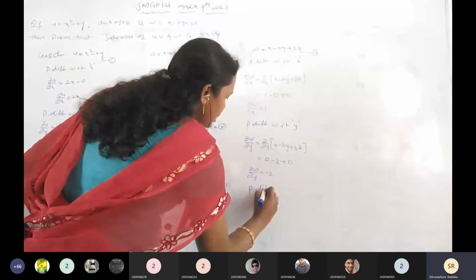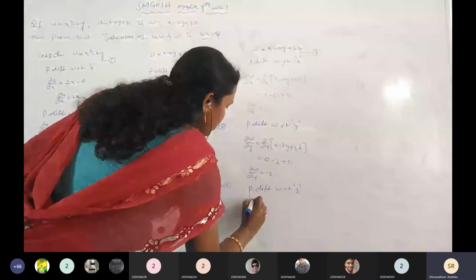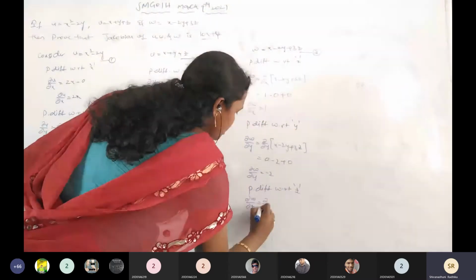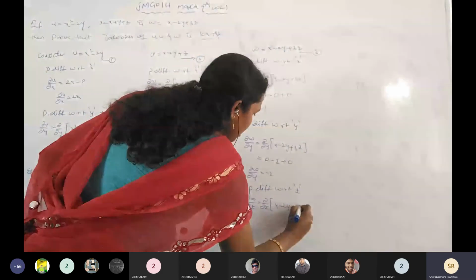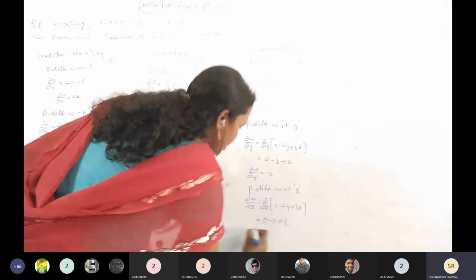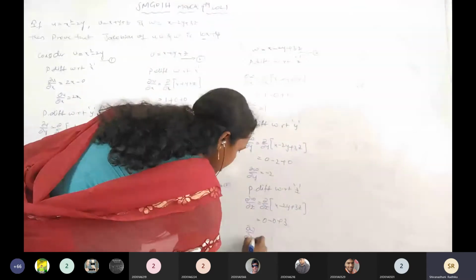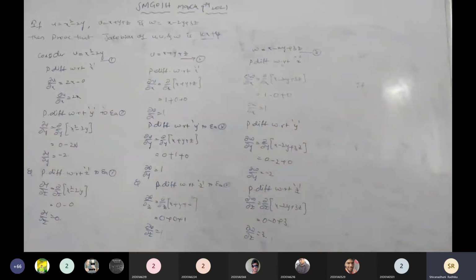Then partial differentiating with respect to z. So dou w by dou z is dou by dou z of x minus 2y plus 3z. Tell me, x differentiating 0, y differentiating 0, plus 3z differentiating is 3. Then dou w by dou z equals 3. All the partial derivatives are completed. Clear?